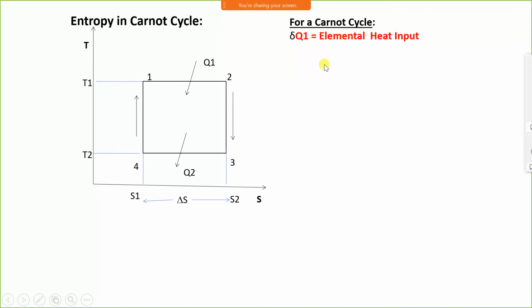For a Carnot cycle, consider delta Q1 as an elemental heat input. Q1 is supplied to the system, therefore it is an input. Therefore delta Q1 is T1 into (S2 minus S1).